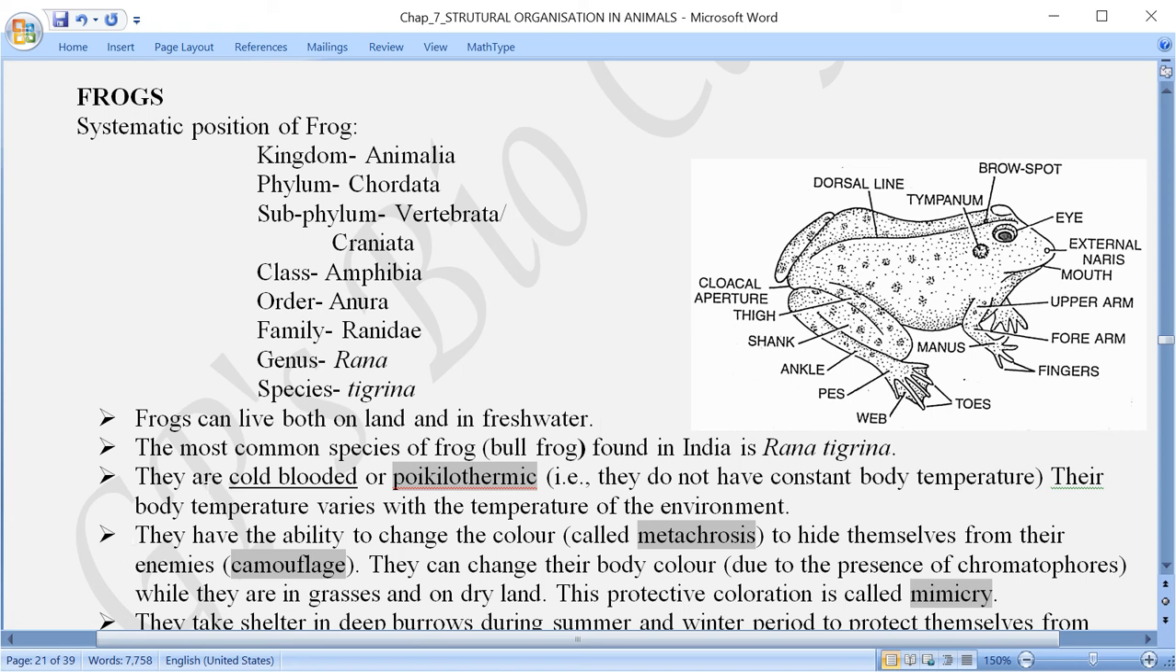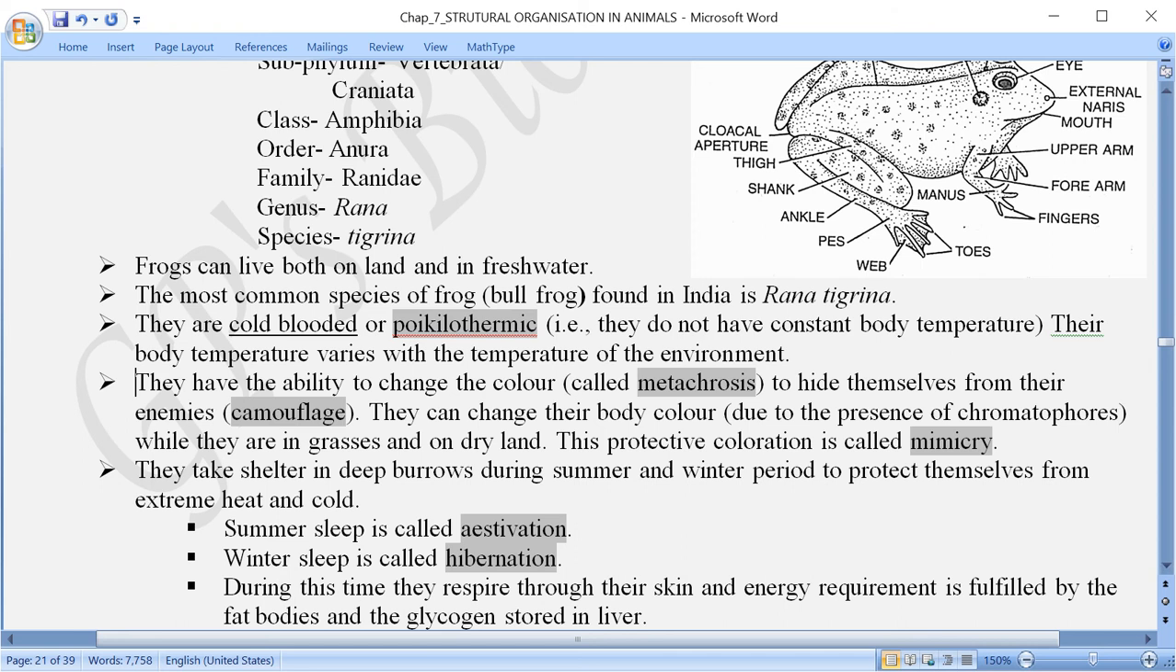Now, there are three terms I am going to discuss here. It has the ability to change the body color so that it can hide itself from its enemy. Means the frog can change its color, and this ability of changing the body color is called what?